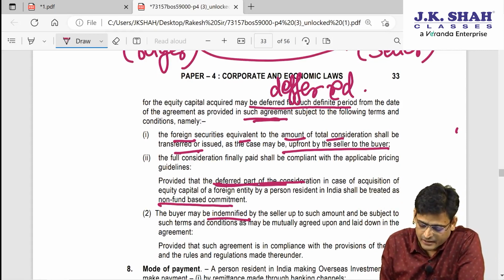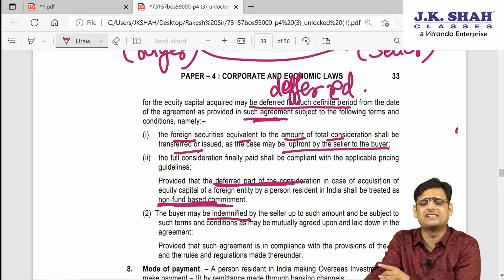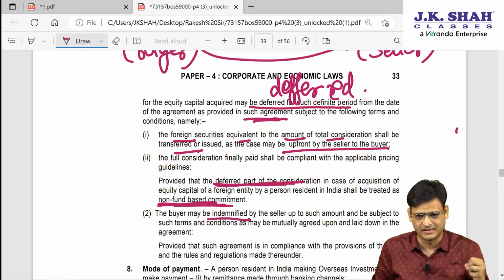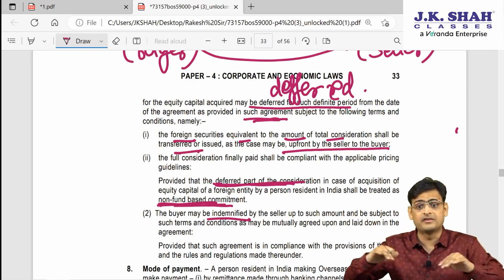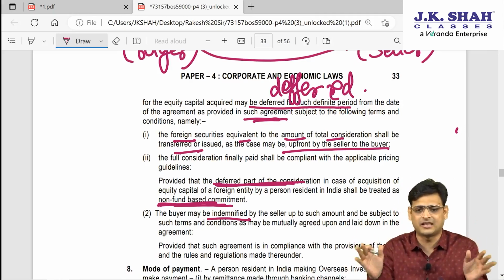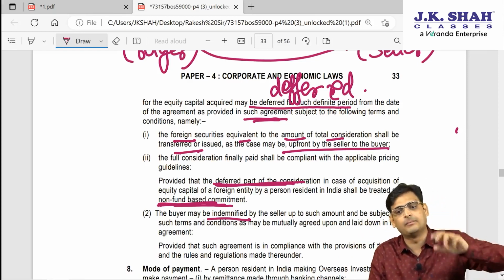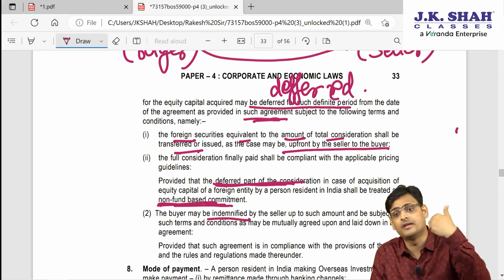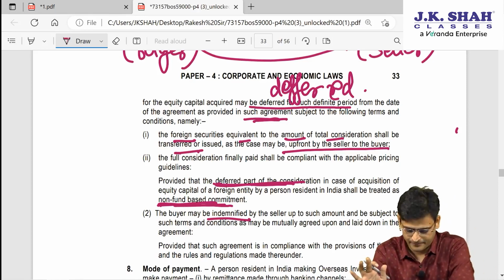And then the deferred part will be treated as non-fund based commitment. Non-fund based commitment is like a future promise that now I will pay you. So for example, 20 crore rupees received and 20 crore security is given. Now the 80 crore rupees which is not yet received, because the total transaction value is 100 crore, will be shown as a promise that the money will be paid in future whenever the security is received, or security will be given in future whenever the money is received.